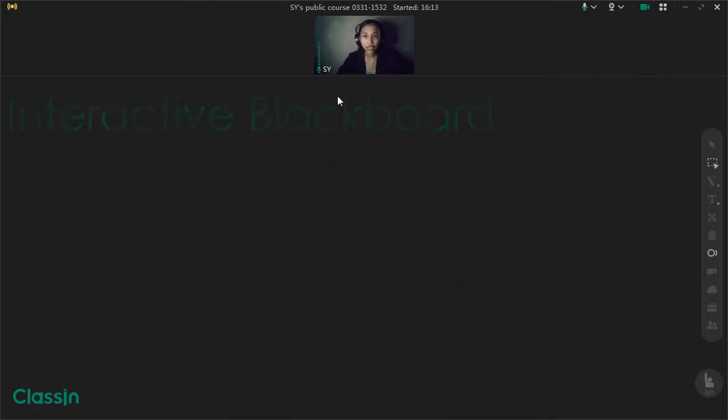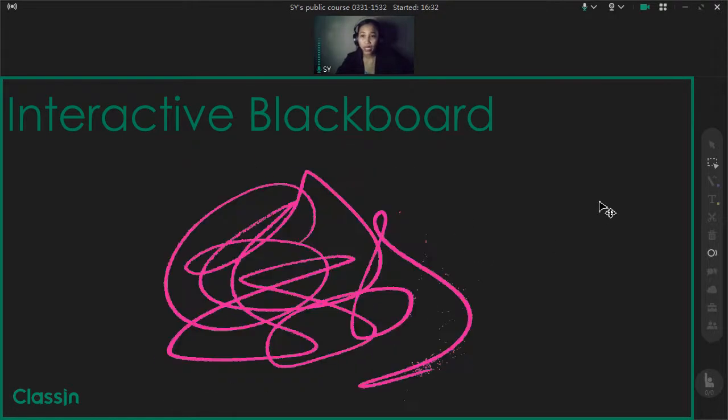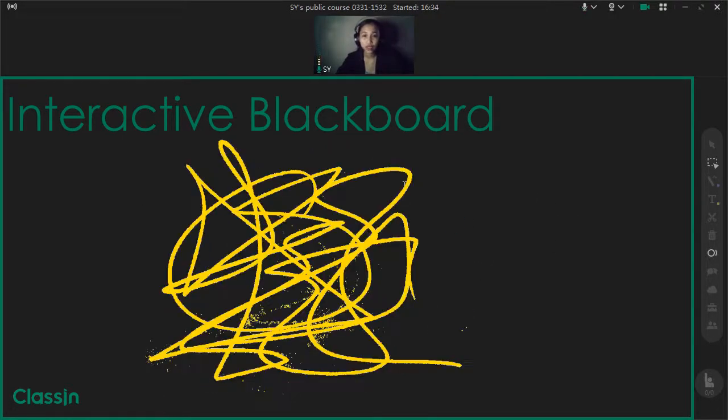First, we have the interactive blackboard. So this is the interactive blackboard. It is called interactive because if the teacher allows his or her students to have control over the blackboard, then that is when interaction begins. Here, students can easily access their tools to put whatever they want or what the teacher wants them to do.